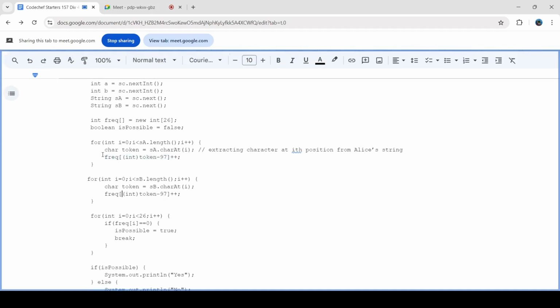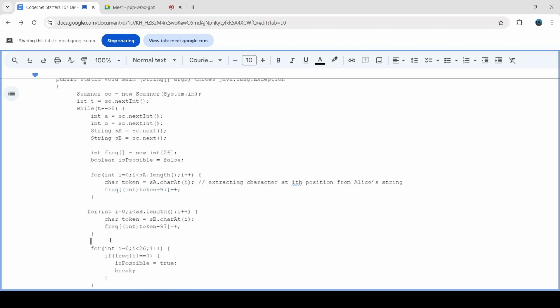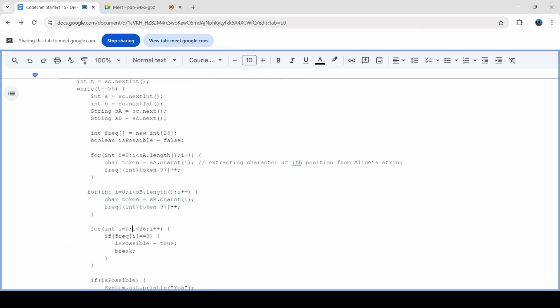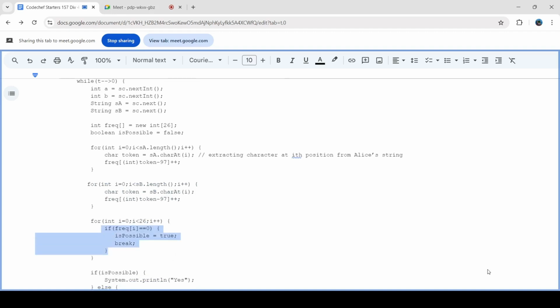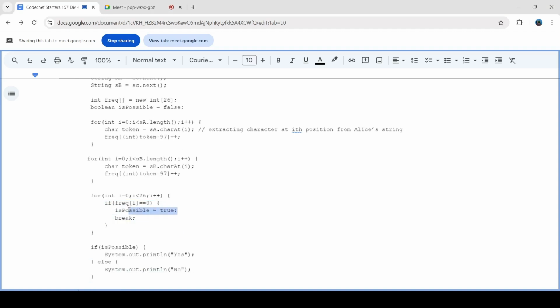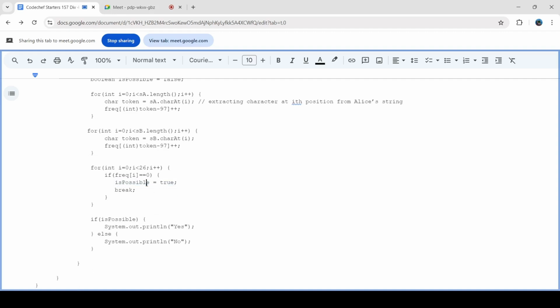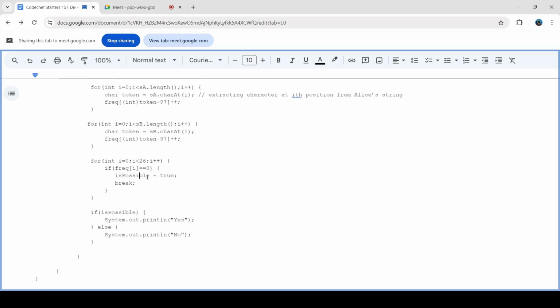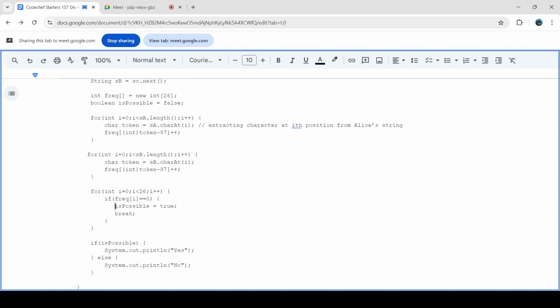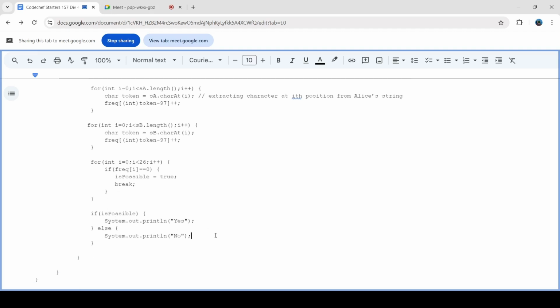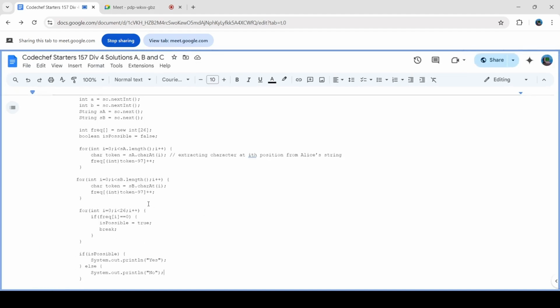I'm just counting it for Alice's string, the characters which are present. Same for Bob's string. And if any character's frequency is zero, like if any character is not present, is possible will be true. It will be possible to name the algorithm, and you will just break out of the loop. Otherwise, if for all the characters, each is present in either of the two strings, it means that it is not possible to name the algorithm, and in that case I will return a no. Okay, pretty simple stuff.